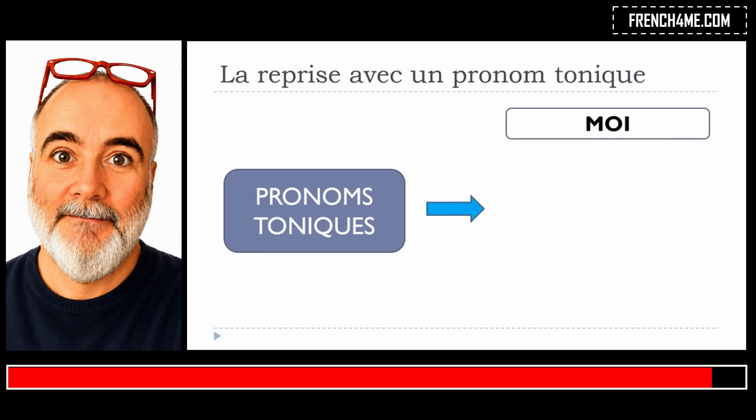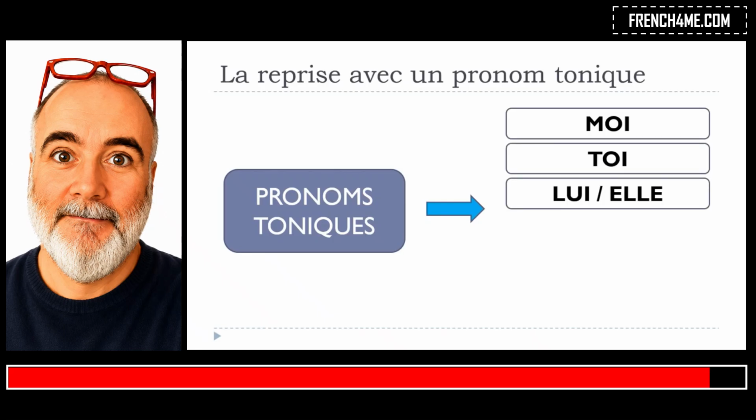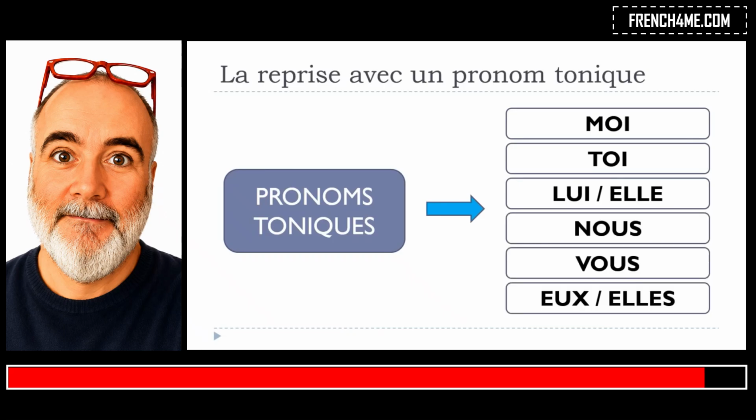And it's moi, toi, lui, elle, nous, vous, eux, elles. Okay, so moi is like me in English, then toi, lui, masculin, elle, féminin, nous, vous, and then eux, masculin, elles, féminin. Okay, so keep in mind that when we're talking about les pronoms toniques, this tonic concept means that you want to insist on something. Okay, so in that case you cannot use these pronouns as subjects.